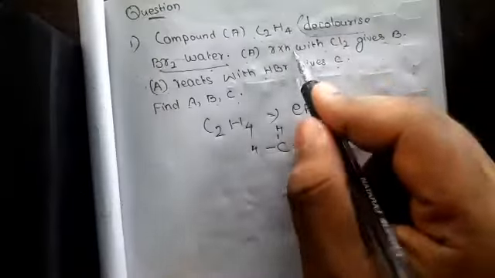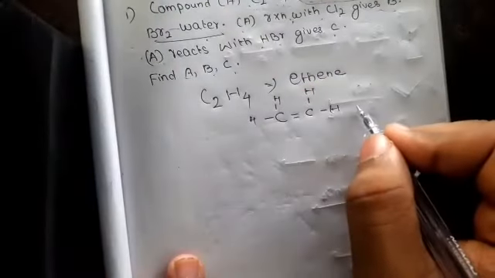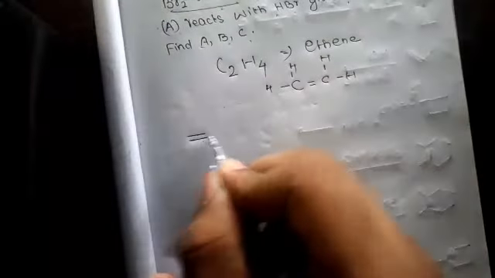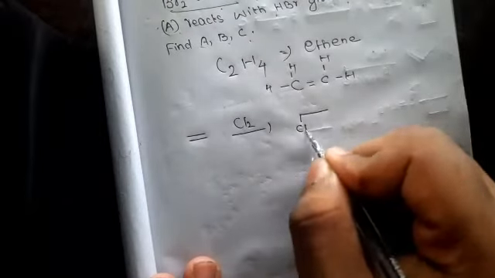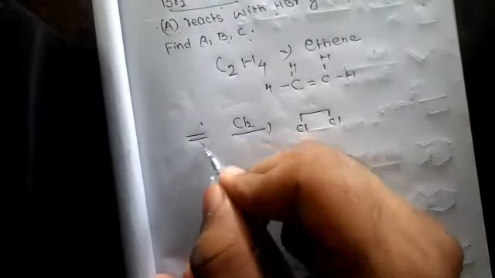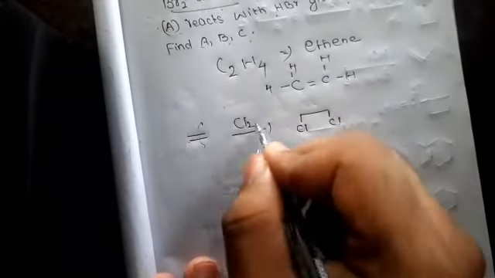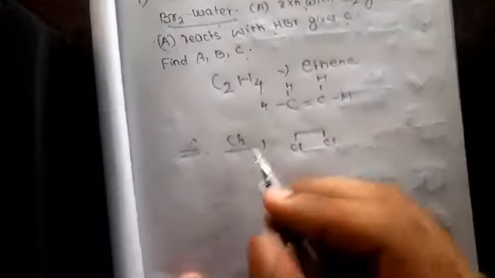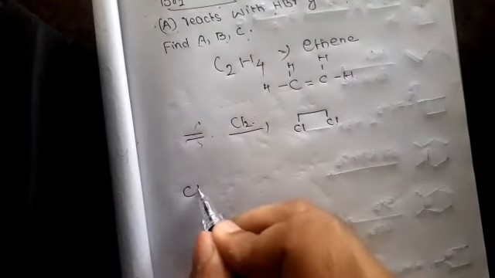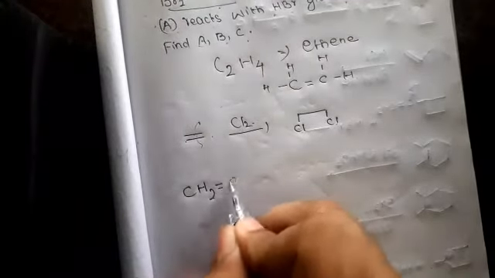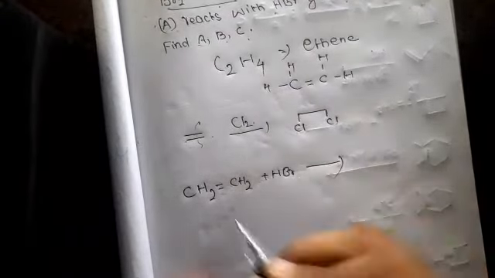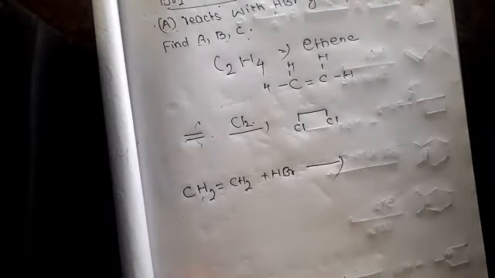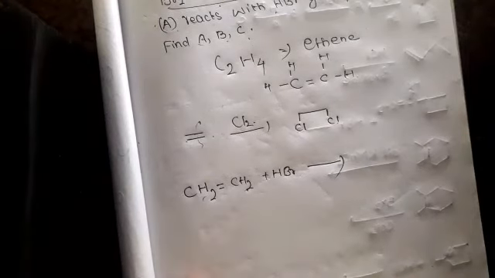So A on reaction with chlorine gives this product. This bond breaks and one chlorine attacks the first carbon and another chlorine attacks the second carbon. And this one on reaction with HBr. It is a symmetrical alkene, so even if you apply Markovnikov's rule, no problem, because Markovnikov's rule we apply for unsymmetrical cases.